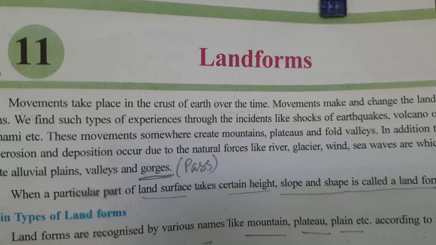Conical means cone-shaped, like a triangle. It is known as a volcanic mountain. Examples are Vesuvius of Italy, Fujiyama of Japan, Cotopaxi of Ecuador, etc.